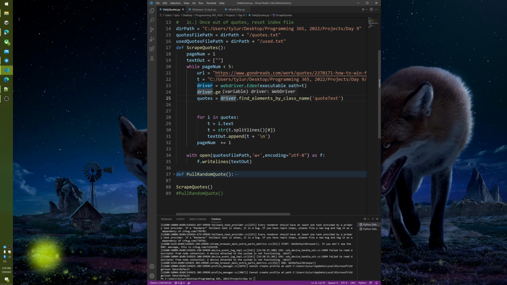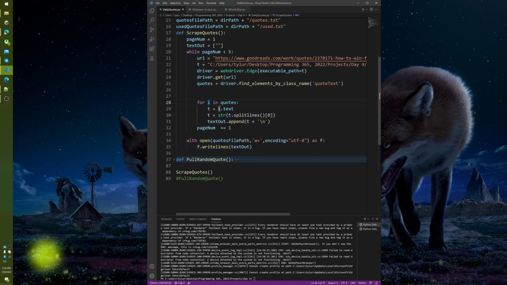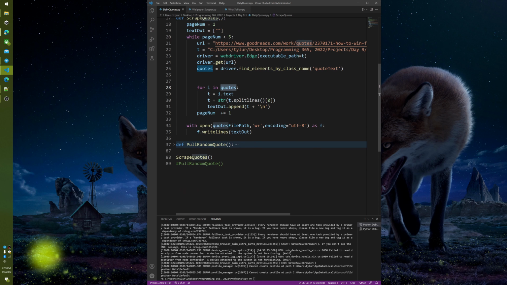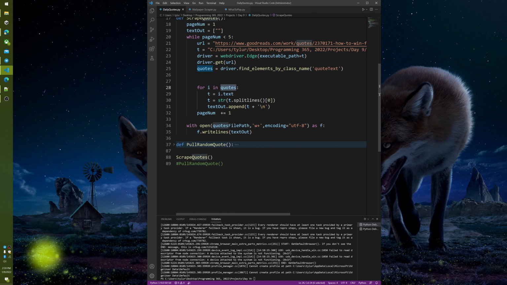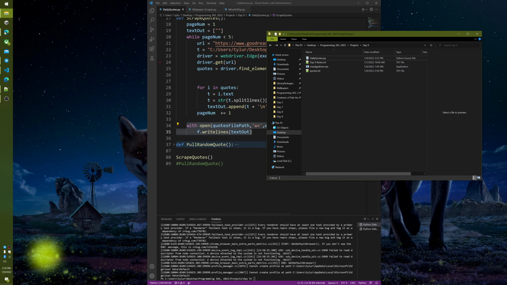So now we're going to go through our for loop here, and we're just going through our quotes, first getting the text from the web element. Then we're going to split the string because they all have attribution to Dale Carnegie and the book name, but if every quote is like that, it's kind of redundant to have it on every single quote. And then we're going to append it to our text out, and then we're going to increase the page number. And once that's done, we're going to write all of this data to our quotes file.